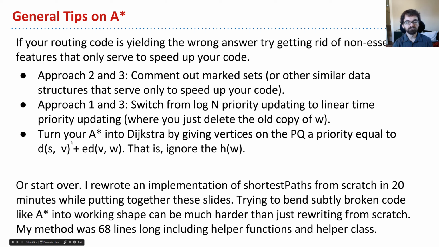And then lastly, maybe you're having some trouble with some other more subtle issue. Well, you can turn your A star into Dijkstra by giving every vertex on the priority queue a priority which is equal to d(s,v) plus edge(v,w). In that case, you're ignoring the heuristic distance, and then maybe you simplify your code, simplify your thinking, and if you can get that working but it's too slow, then you can try and add back the h(w).